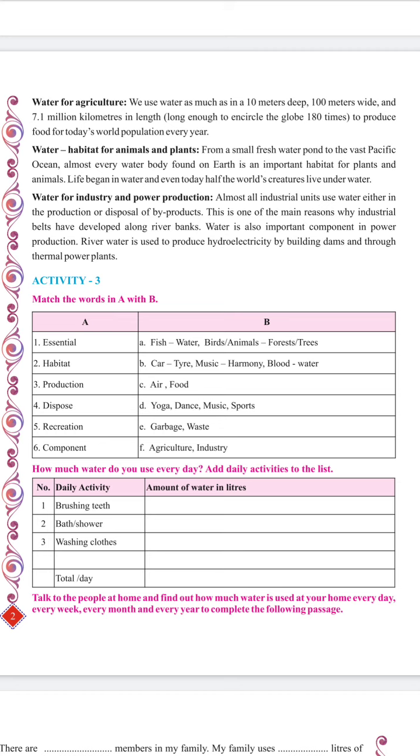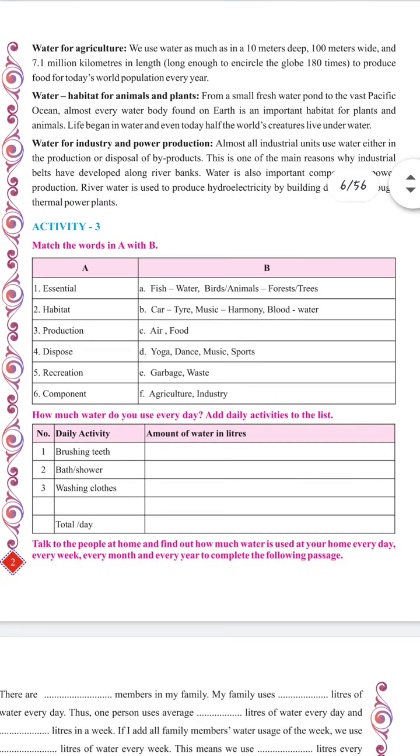So this is one of the main reasons why industrial belts have developed along river banks, because river banks are near to the industry, so they find it very easy to dispose of their byproducts in the water. Water is also an important component in power production. For thermal power plants, water is an essential source which is helpful for producing power. River water is used to produce hydroelectricity by building dams and through thermal power plants.